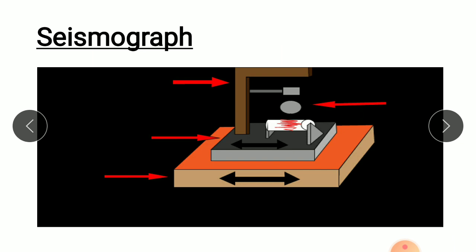Next is a measuring equipment, the seismograph. We can measure here when and where the earthquake comes.